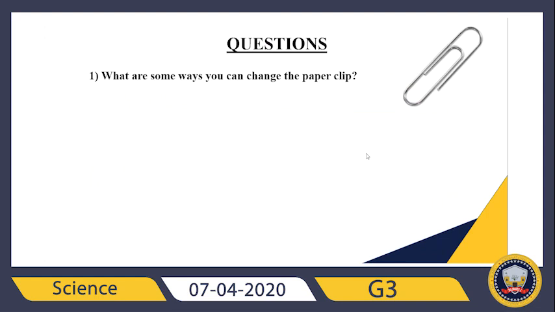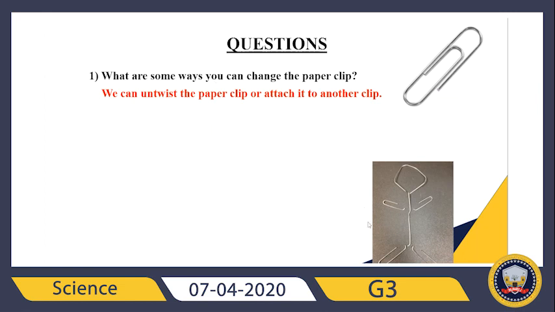It's asking what are some ways you can change the paper clip like you see in this picture. So what can I do? How can we change it? We can untwist it, right? We can untwist the paper clip or attach it to another clip. For example, like you see here, you can change its shape like this, or you can cut it like you see here.